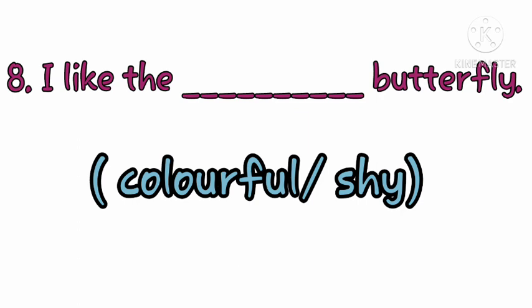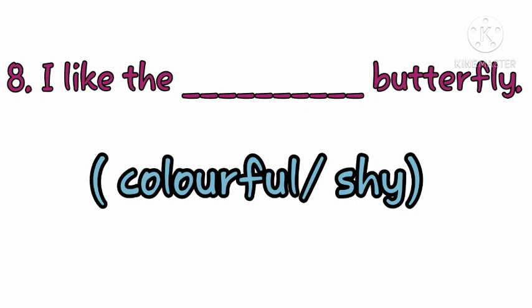Okay, let's do it. Next is: I like the dash butterfly. The words in the brackets are, one is colorful, colorful মানে রং চঙে, and the other is shy.